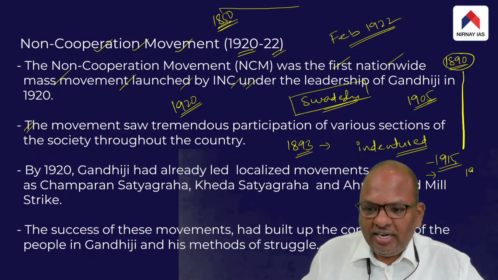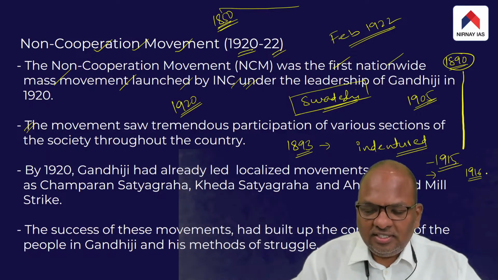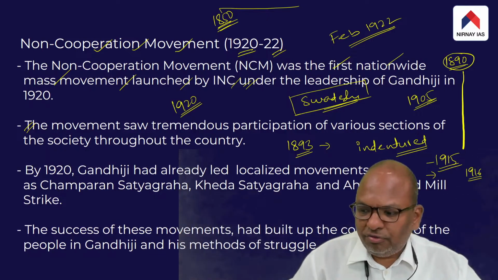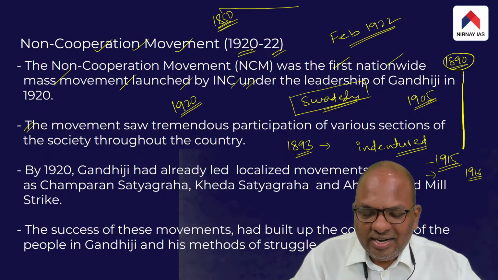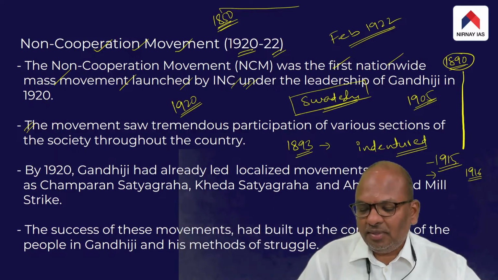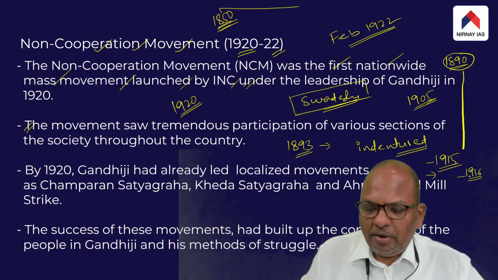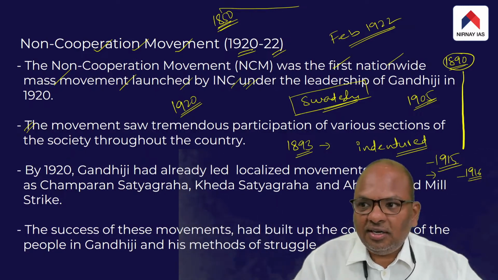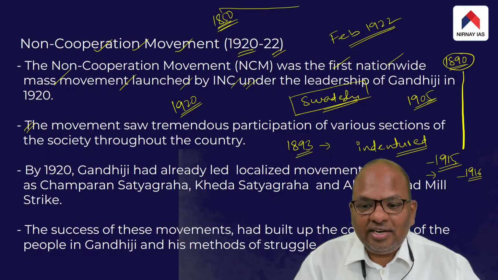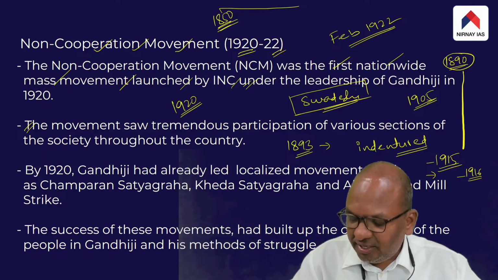The whole of 1916, Gandhiji kept traveling different parts of India to understand for himself the actual conditions and to have a first-hand idea of them.